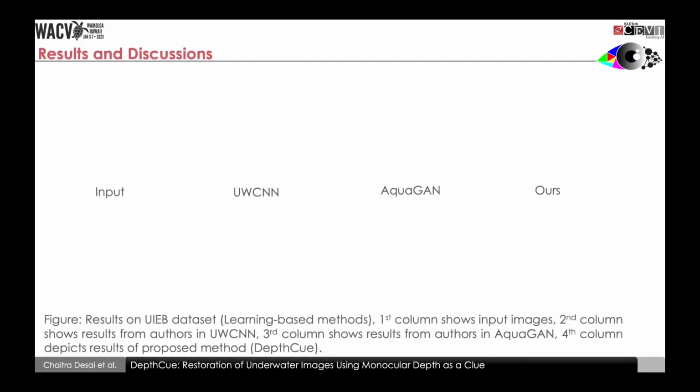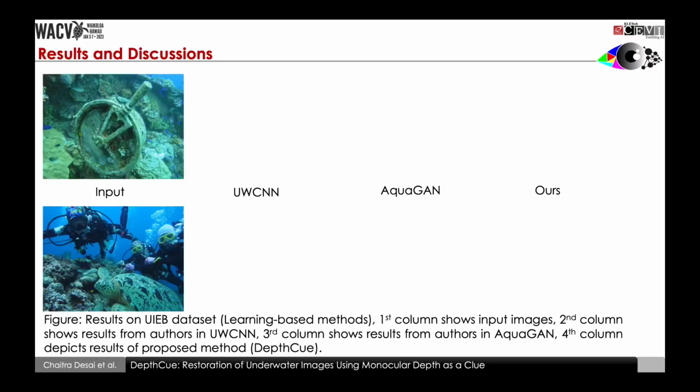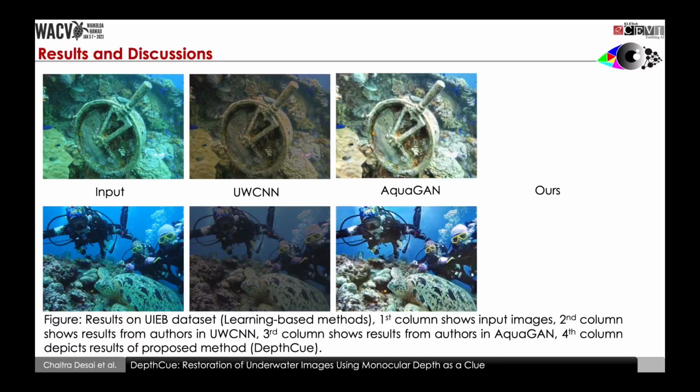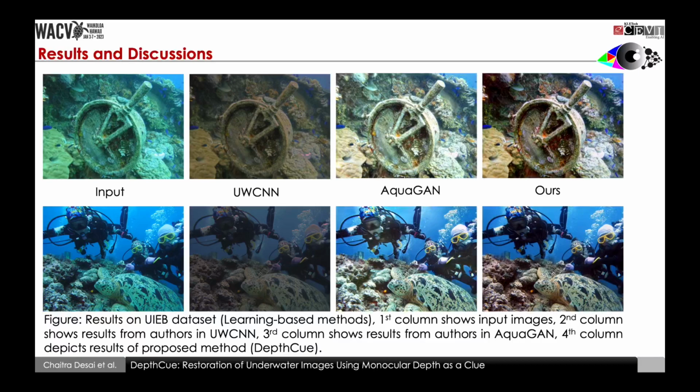Here, we show the results of restoration in comparison with learning-based SOTA methods on the UIB dataset. The first column shows the input images. The second column shows the results from the UWCNN method. The third column shows the results from AquaGAN. The fourth column shows the results of the proposed methodology, DepthCue. We observe the restoration of color and contrast information appears realistic and natural with the proposed methodology.